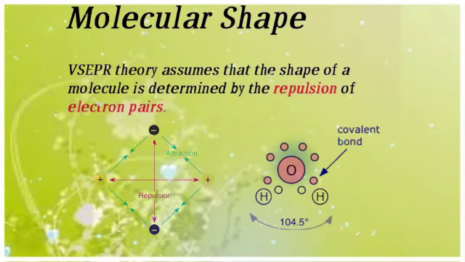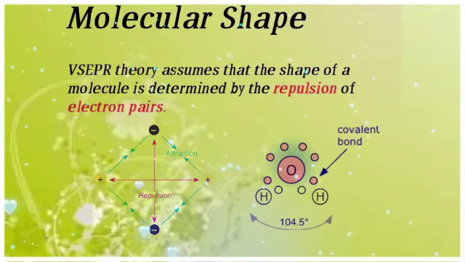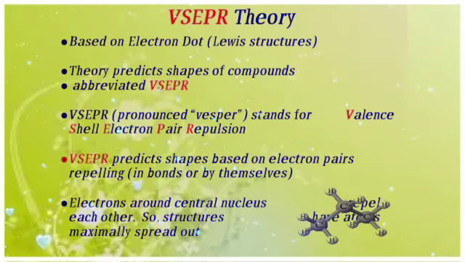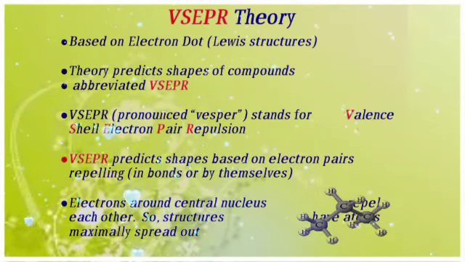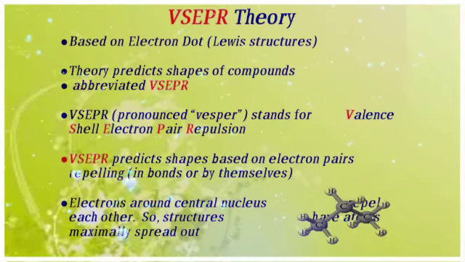H2O is an example, a water molecule. It has a 104.5 degrees bond angle. Electron dot Lewis structure. The theory predicts the shape of compounds, abbreviated VSEPR. VSEPR, pronounced VSEPR, stands for valence shell electron pair repulsion.